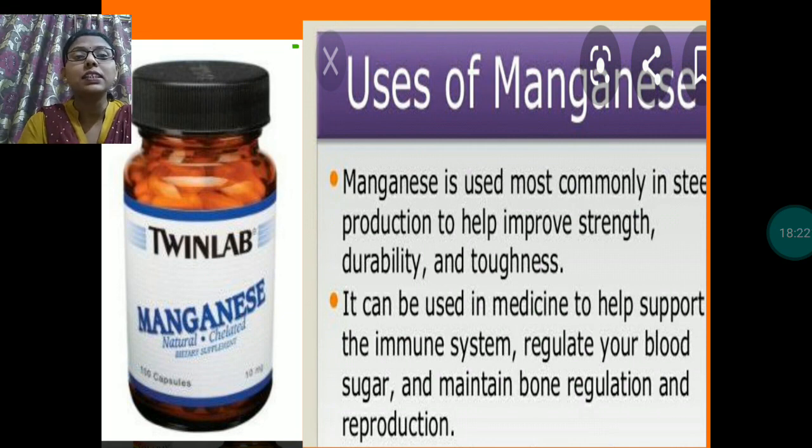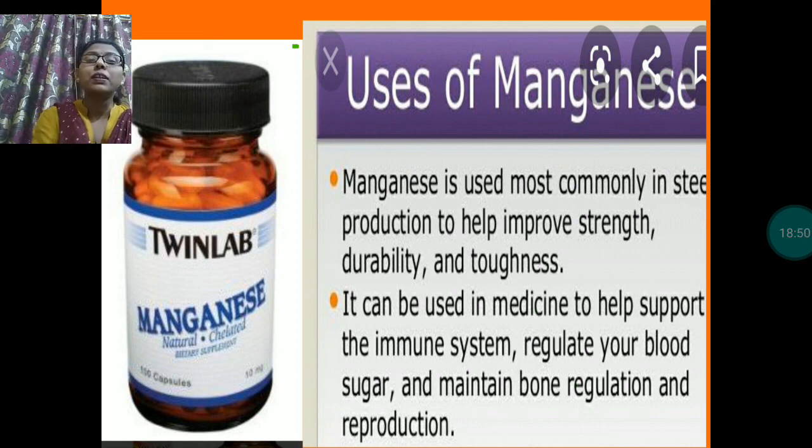In some medicines also manganese is used. It can be used in medicine to help support the immune system, regulate blood circulation, blood sugar, and maintain bone regulation and reproduction. So manganese is very useful for us, for our health also.